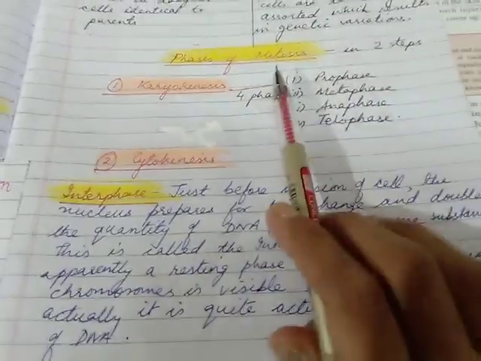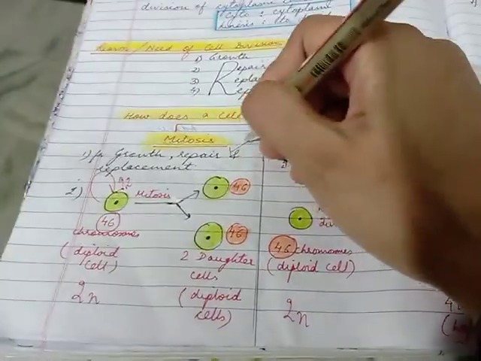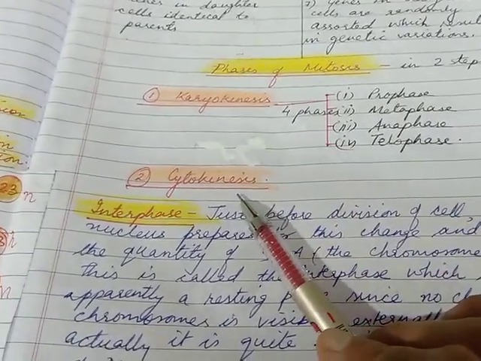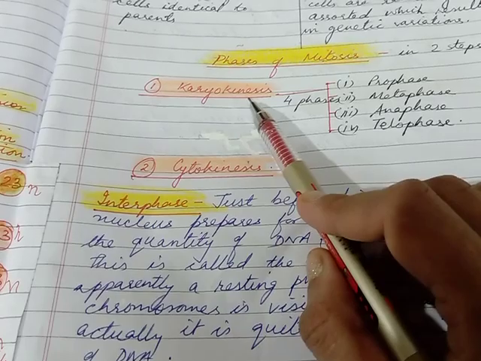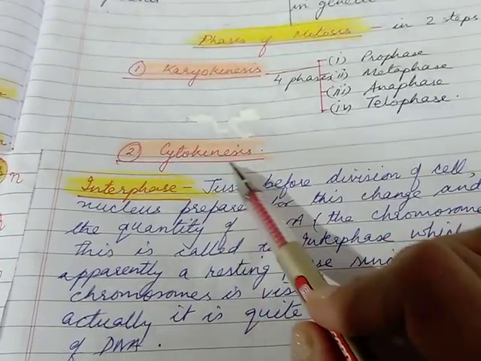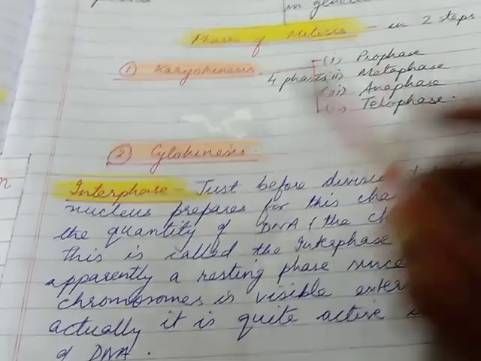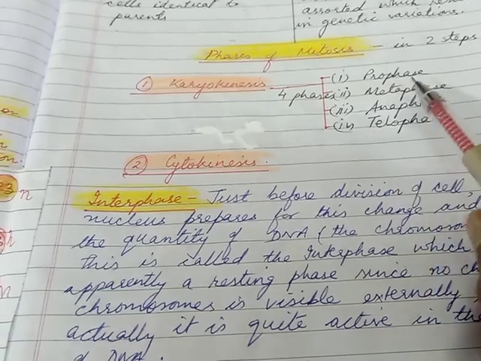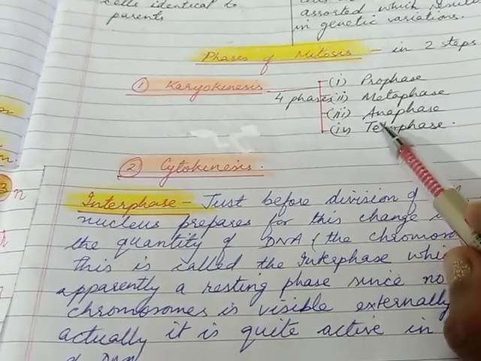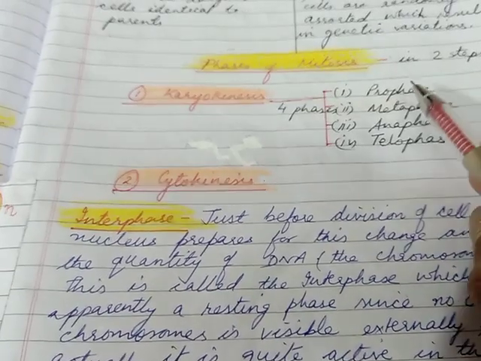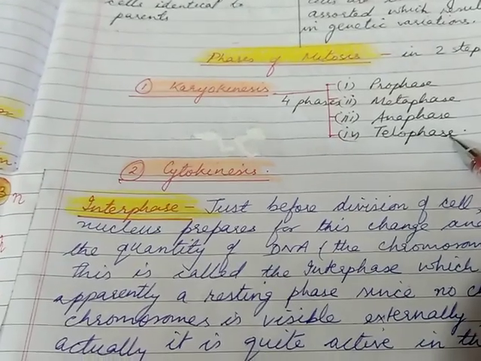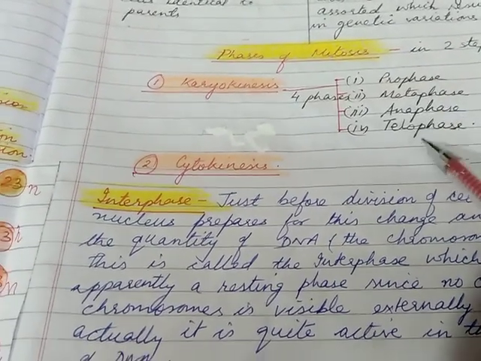Phases of mitosis. I told you, this is the only thing that is in your course in every detail. So there are two main phases, karyokinesis and cytokinesis. I've already told you, karyokinesis was the division of nucleus, followed by cytokinesis, that is division of cytoplasm. Karyokinesis further has to be studied under four headings. This we'll do next time. Prophase, followed by metaphase, anaphase and telophase. Pro means first, so this is always the first stage. And children, this order has to be strictly maintained. You cannot change the order. Pro, meta, ana and telophase.